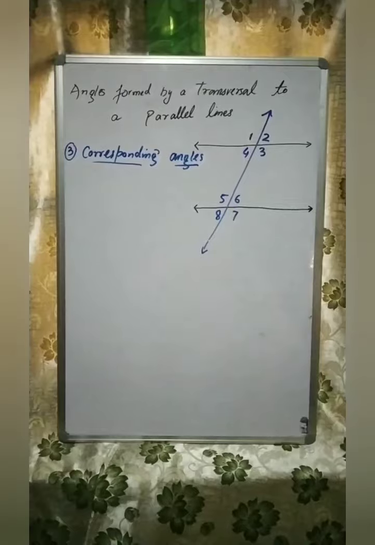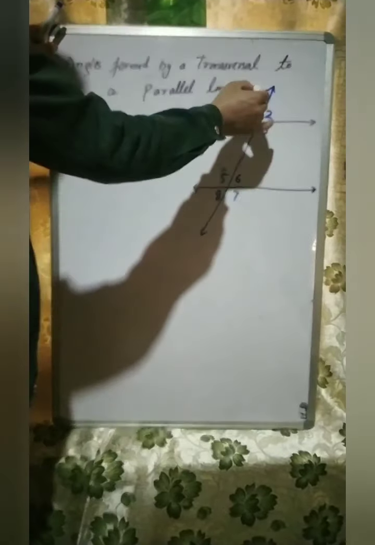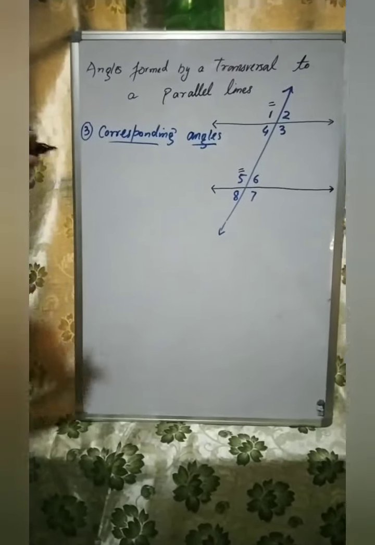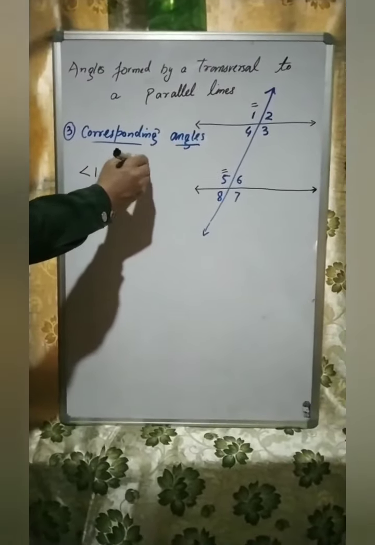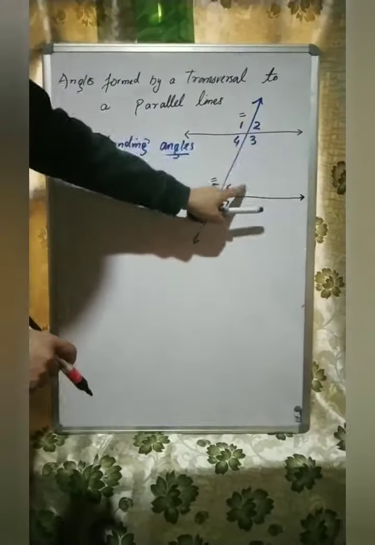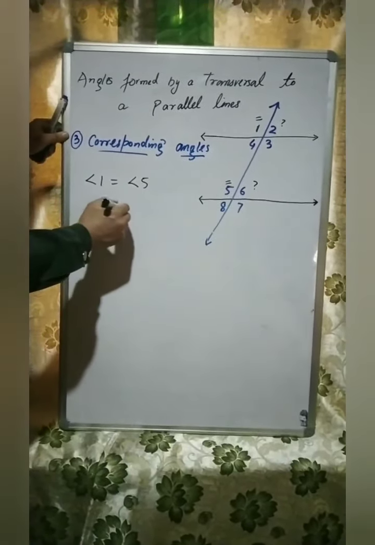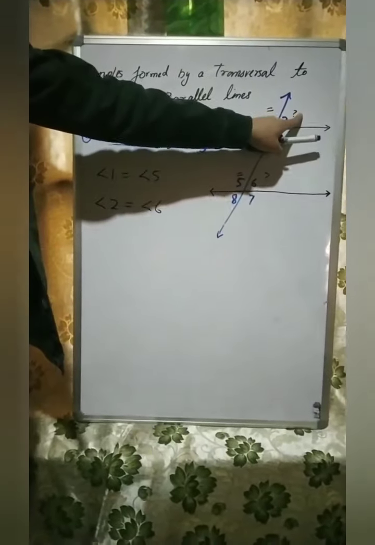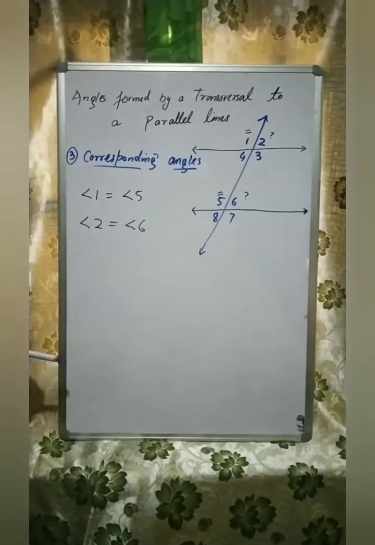Now checking here, this is our transversal. For corresponding angles, one should be an interior angle and the other an exterior angle, on the same side of the transversal, and they are always equal. So angle 1 is equal to angle 5. Same, angle 2 is equal to angle 6. They are on the same side of the transversal. One is an exterior angle, another is an interior angle.